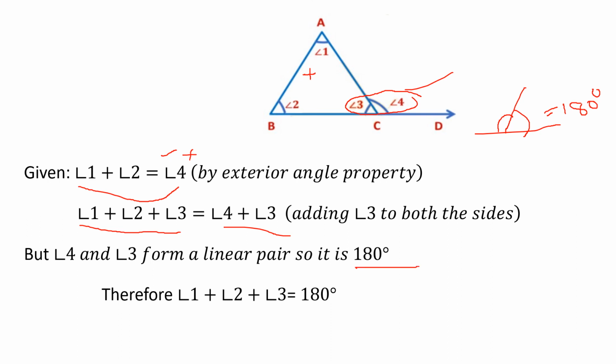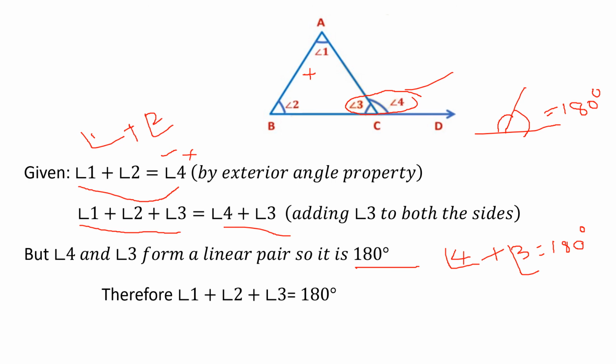Understood? Now, here you got this step: angle 4 plus angle 3 is equal to 180. That I am writing in words. This is the meaning of this sentence. Okay. Now, what is angle 4, children? Angle 1 plus angle 2 is angle 4, because 4 is an exterior angle, right?